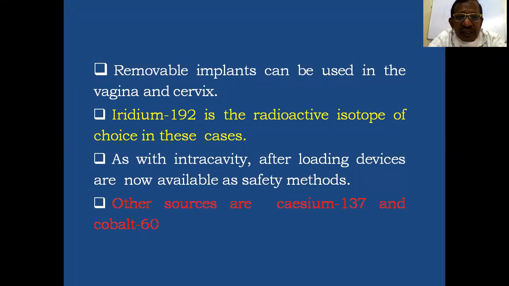The other sources are cesium-137 and cobalt-60.